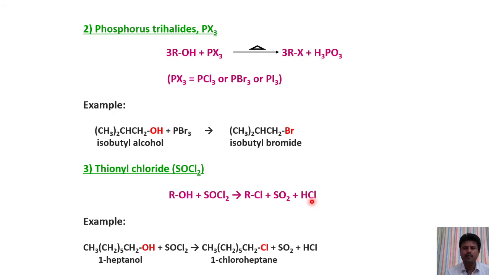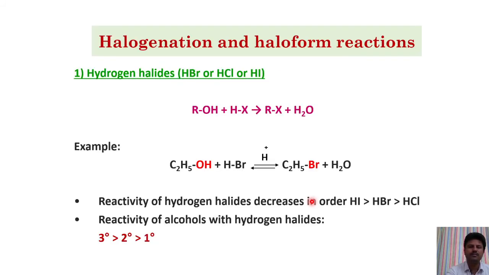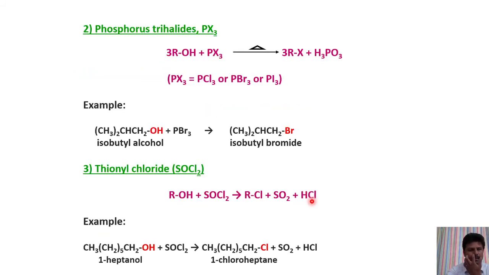When compared, among these three reactions, reaction with hydrogen halide, phosphorus trihalide and thionyl chloride, the reaction with thionyl chloride is the best method to prepare alkyl halide from alcohol. Since the byproducts SO2 and HCl are both gases, we can get pure alkyl halide when compared to the above two reactions.